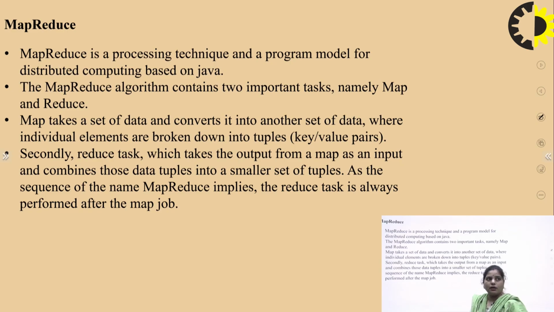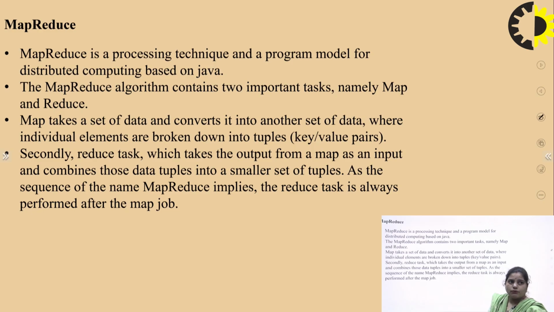So what is the main objective of the map task? It takes a set of data, and after taking the data, it converts it into another set of data, where each and every individual element is broken down into tuples in the form of key value pairs. This is the objective of map functioning. Secondly, the reduce task is performed, which takes the output from the map function as an input, and then combines all those data tuples into a smaller set of tuples.